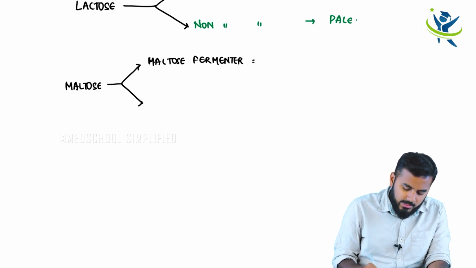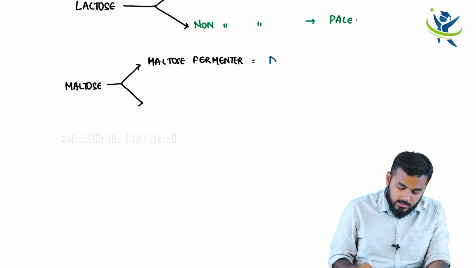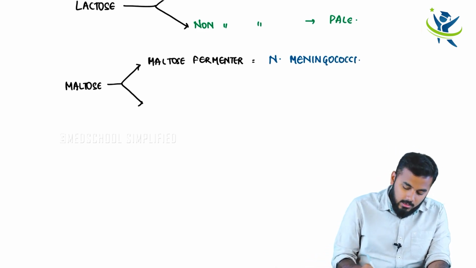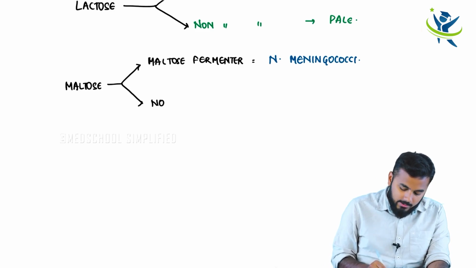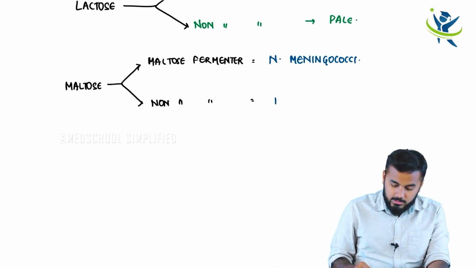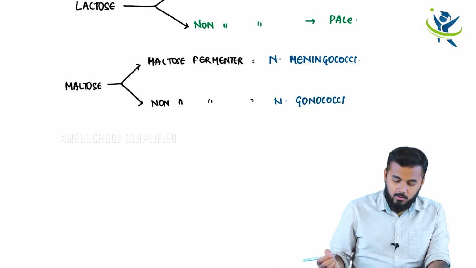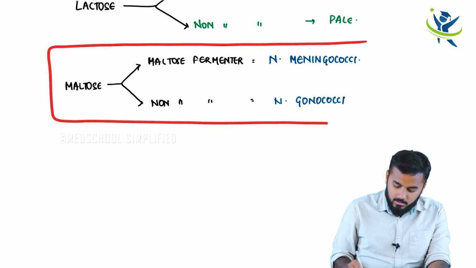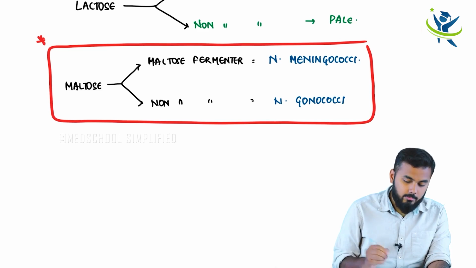and I hope you understood my explanation, right? The example of that is Neisseria meningococci. On the other hand, I have added another bacteria which did not turn pink, that is a non-maltose fermenter. It is pale only. This is called Neisseria gonococci. So this is one of the important examples which you have to stick in your mind.